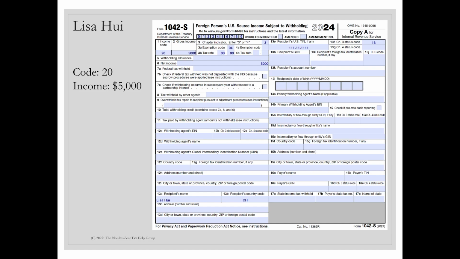All right, well, Lisa has a document. She has a 1042-S, so it is now pretend time after March 15th. She got her 1042-S, and it says income code 20 in box number 1, and then gross income of $5,000 in box number 2. Those are two of the most important boxes there. And then we look at it. She also does not have anything in box number 7A or 10, where sometimes people will have a number, and those would also be very important.